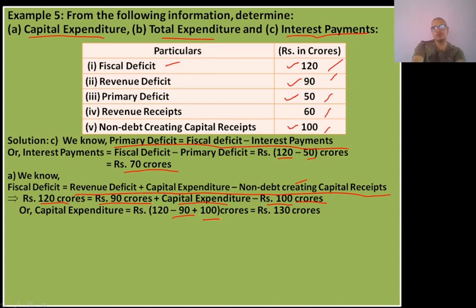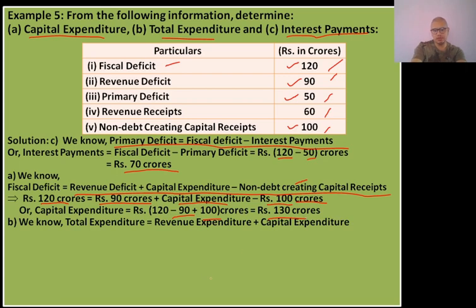So these two are positive, 120 and 100, so we will add them and we have to deduct 90 from that. So 220 minus 90 becomes 130 crores. So 130 crores is the value of capital expenditure.